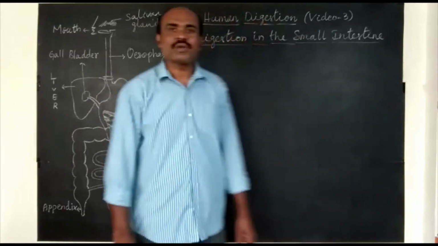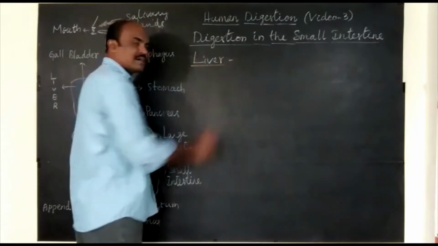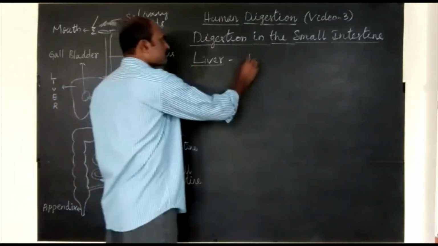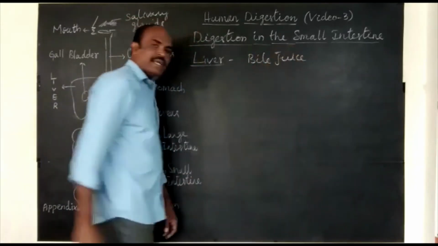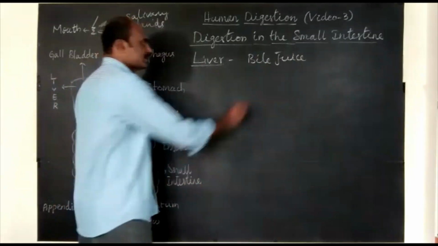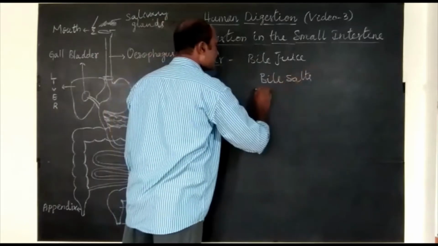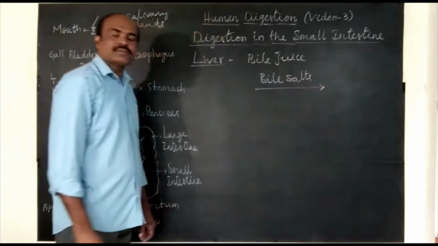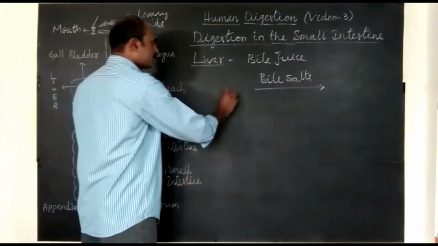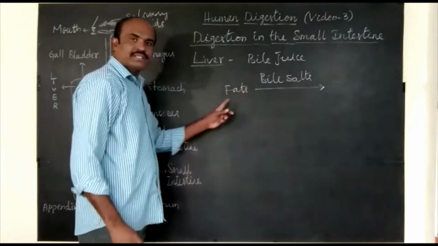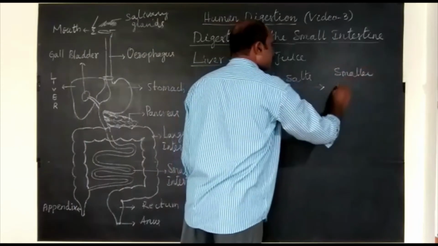Now let us study the role of the liver. The liver secretes bile juice. This bile juice consists of bile salts. These bile salts break down fats into smaller fat globules.